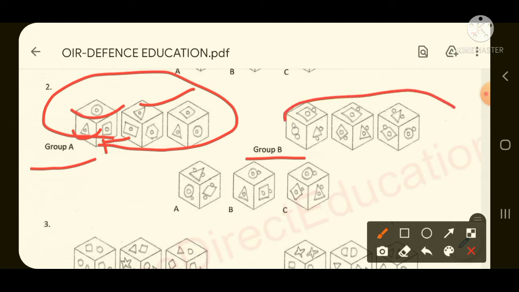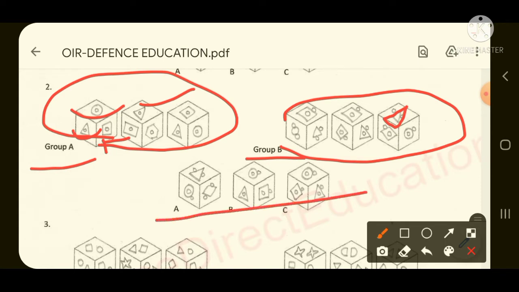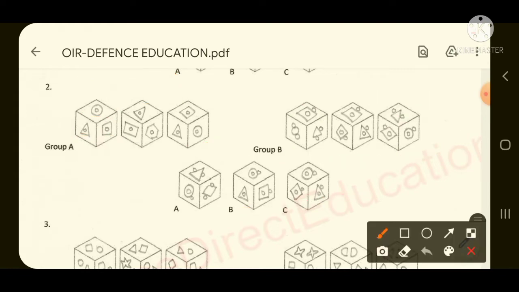But if you see this picture, outside of the picture a circle is coming. So from the options you have to find one option in which inside of the picture one circle has to come, then that will be our required answer. Then if you focus on option A, this is a triangle and outside of the triangle a circle is coming. This is one rectangle, outside of the rectangle a circle is coming. This is one big circle and inside one circle is coming and outside also one circle is coming. But here again outside is coming, so this option is not our answer.